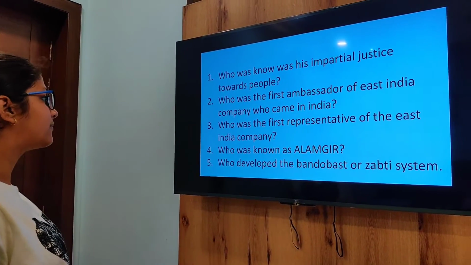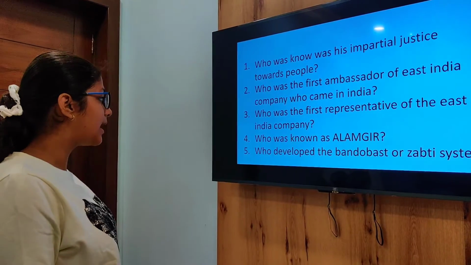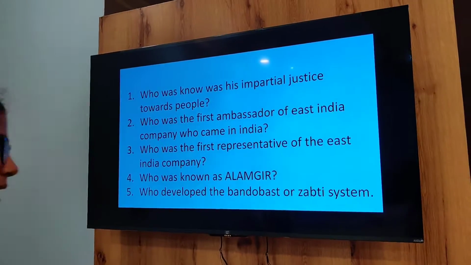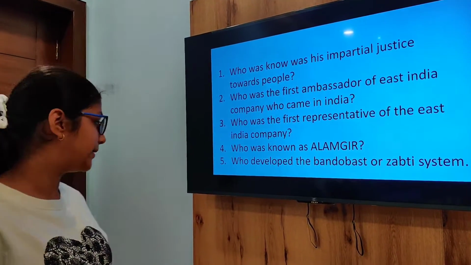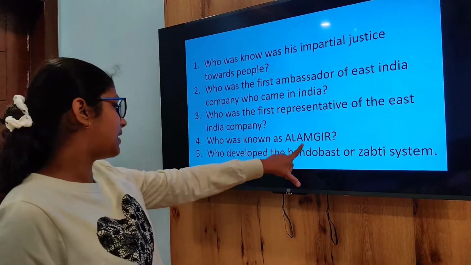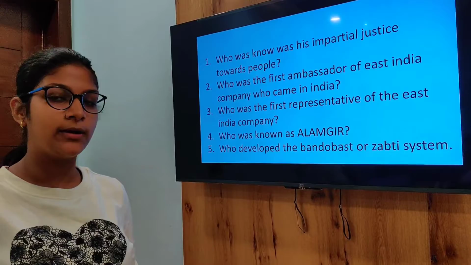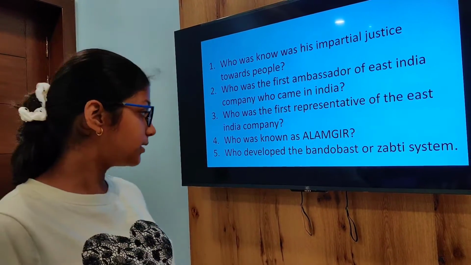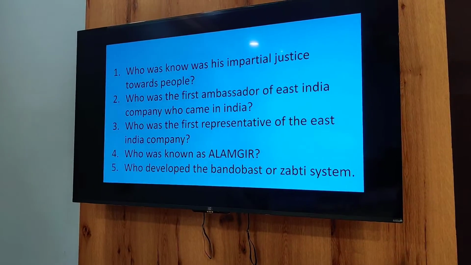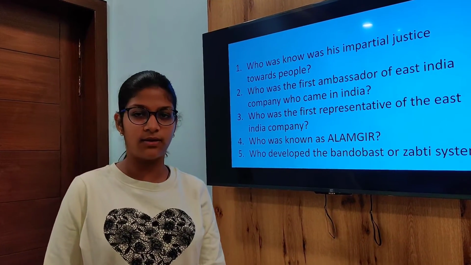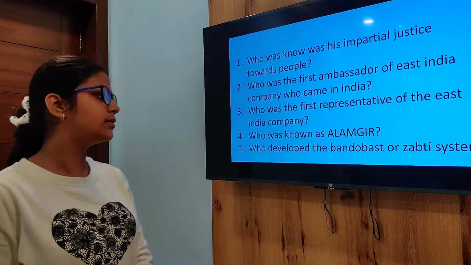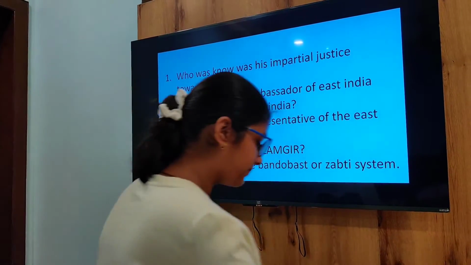Now third, who was the first representative of the East India Company? The answer is Captain William Hawkins, who came to India in 1608. Now fourth, who was known as Alamgir? So Aurangzeb named himself Alamgir. Now fifth, who developed the Bandobast or the Zapti system? Raja Todar Mal, he was the finance minister of Akbar and he developed the Bandobast or the Zapti system.